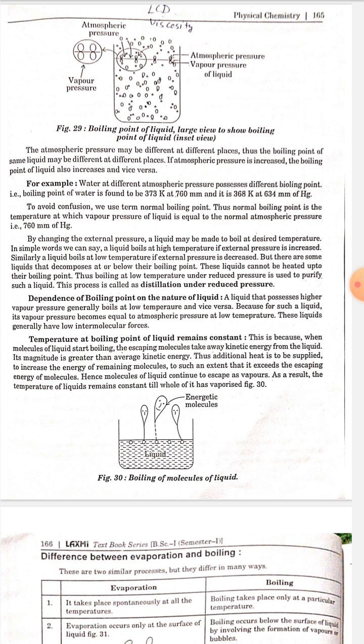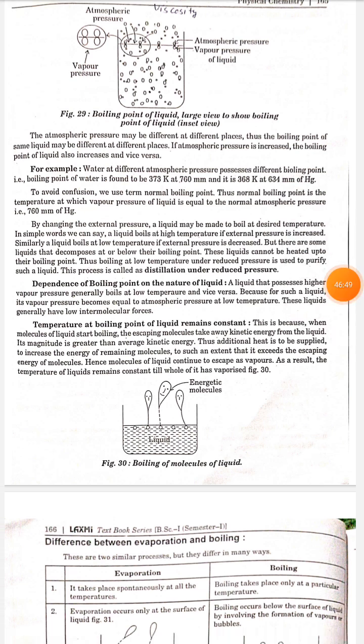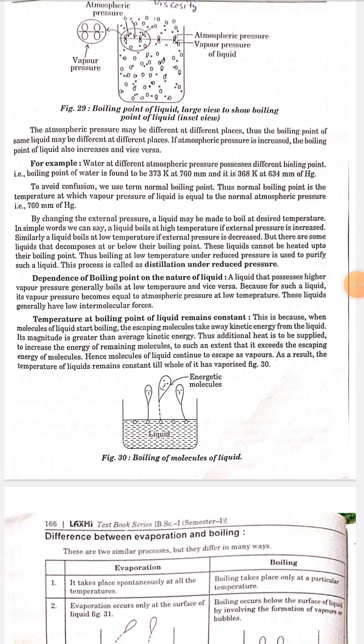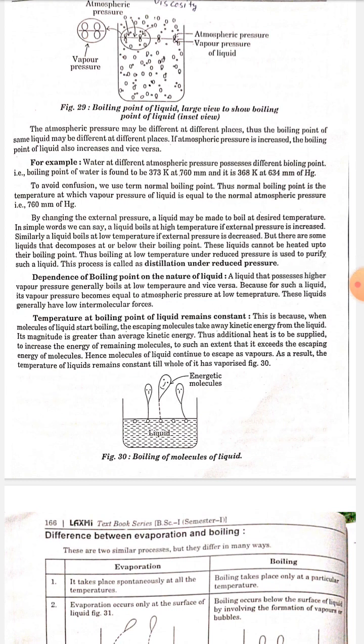By changing the external pressure, a liquid may be made to boil at a desired temperature. In simple words, a liquid boils at high temperature if external pressure is increased. Similarly, a liquid boils at low temperature if external pressure is decreased. But there are some liquids that decompose at or below their boiling point. These liquids cannot be heated up to their boiling point. Thus, boiling at low temperature under reduced pressure is used to purify such liquids. This process is called distillation under reduced pressure.